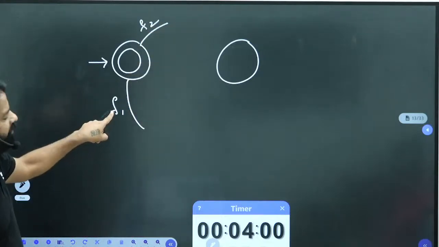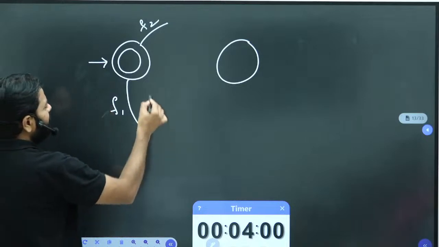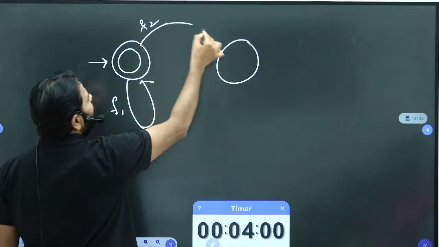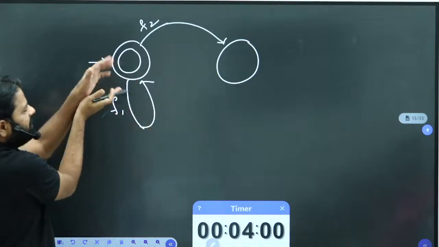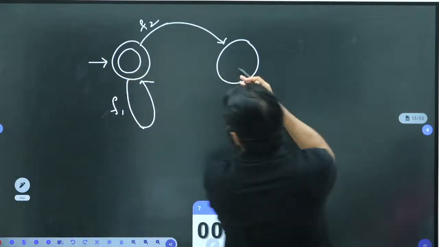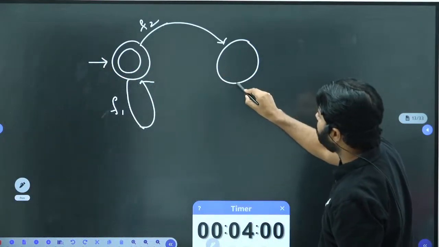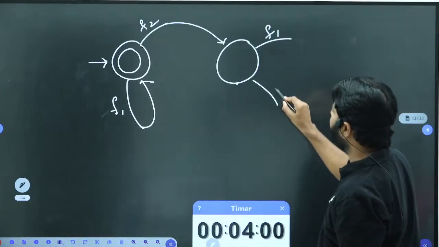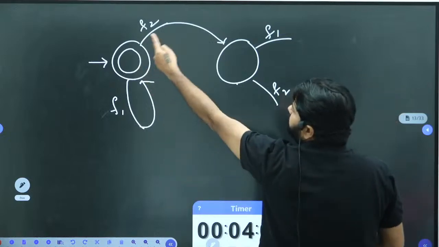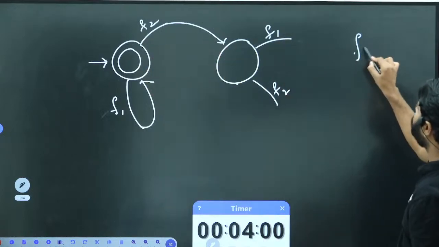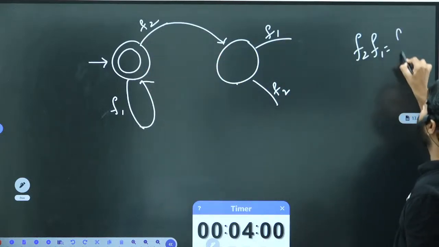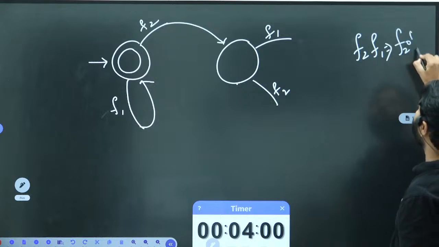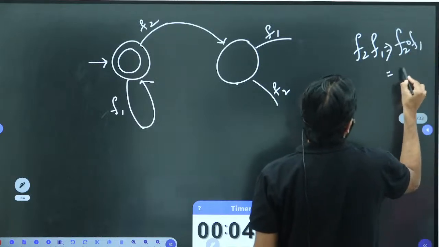Now f1 should be accepted, so we'll keep here. f2 should not be accepted, we'll go there. And from this, f1 f2 covered. Now from this, if I want to cover f1 and I want to cover f2, now look at after f2, f1 is coming. So f2 f1 is the same as, you should think about f2 composition with f1, that's equal to f2.